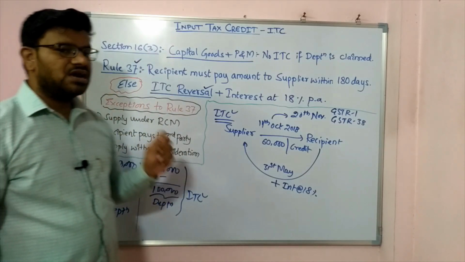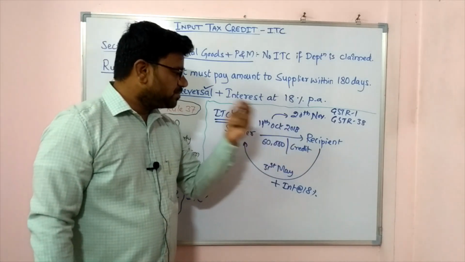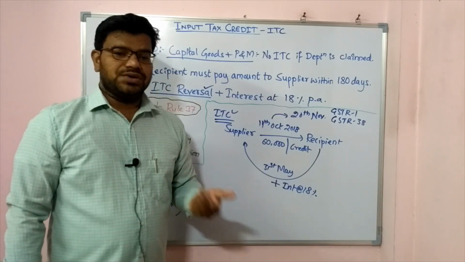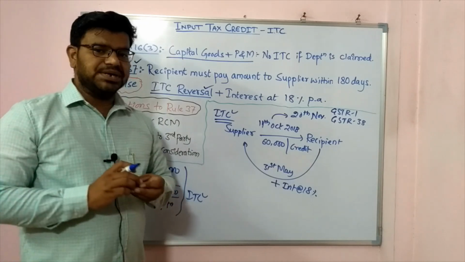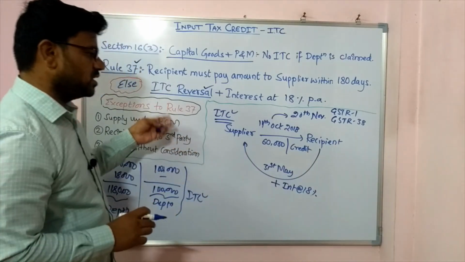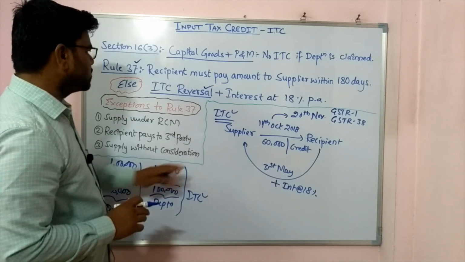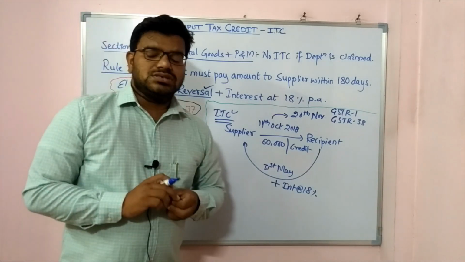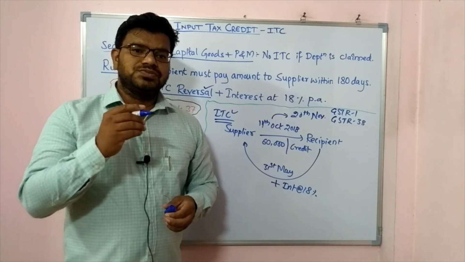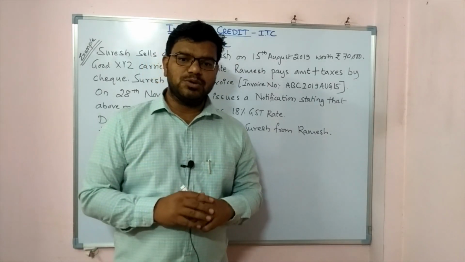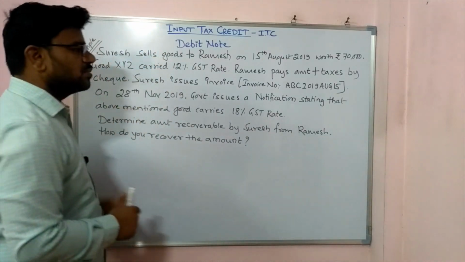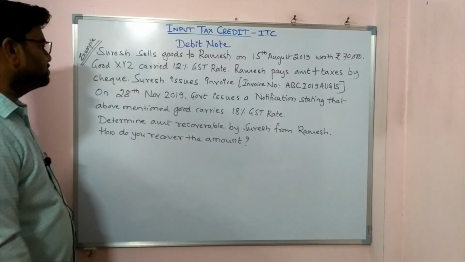This is really a very harsh rule because the recipient may not have money every time, but fine, this is the rule. We are expecting an amendment in this regard, right? So this is the story about section 16 and rules 36 and 37. We will learn about debit note in this example. I will read this example for you.